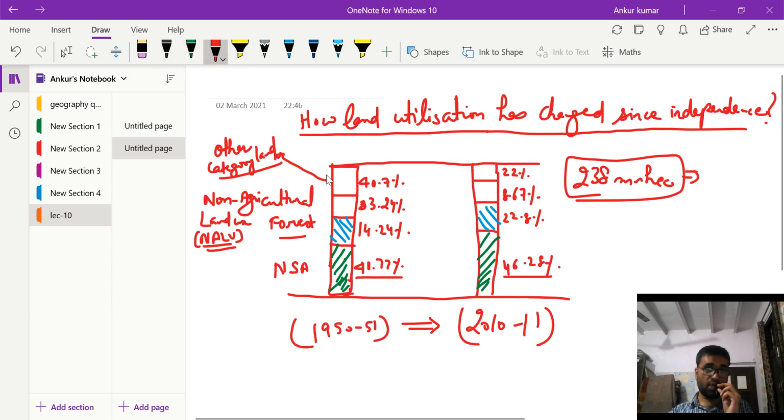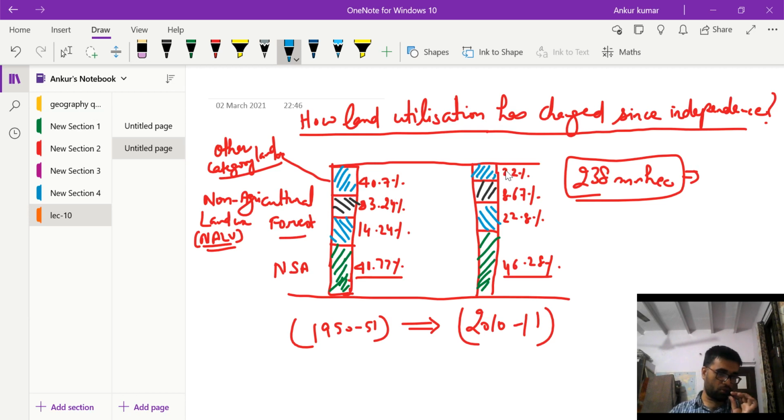Now if you see the other category land use, there is a rapid decline from 1950 to 2010-11. Non-agricultural land use increased from 3% to close to 8.67%, and the other category land decreased from 40% to close to 22%. Now let us discuss this change in the land use pattern since independence.